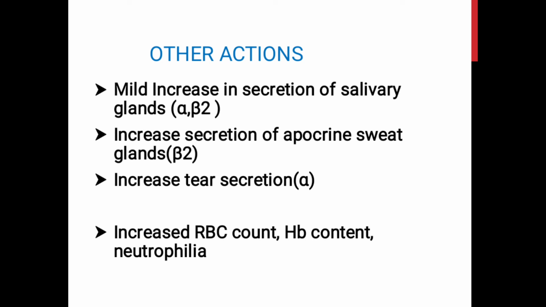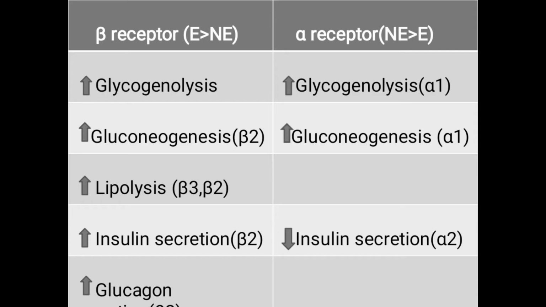Epinephrine produces these effects on the blood, that is the increased RBC count, hemoglobin content, and neutrophilia. So here in this slide, I had summarized the effects of the epinephrine and norepinephrine on both alpha and beta receptors with regard to metabolism.